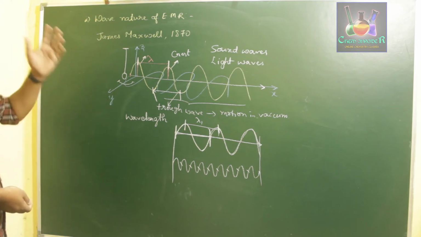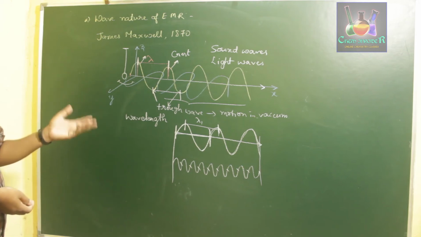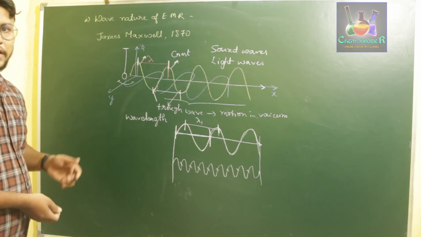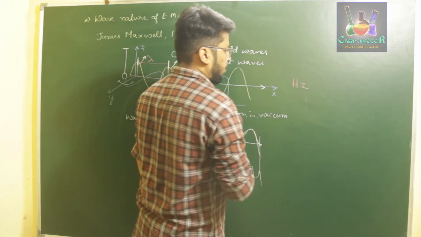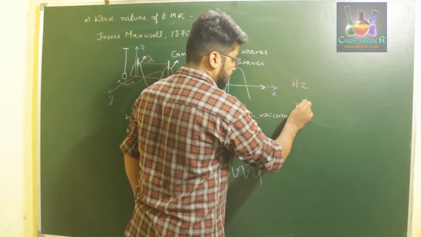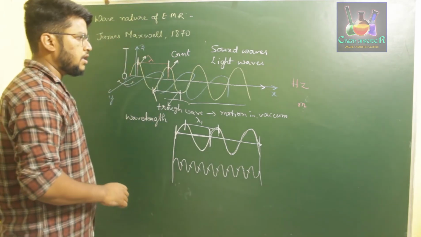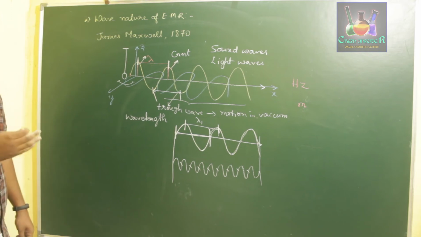So we have multiple sections of electromagnetic radiation which vary with respect to their frequency or wavelength. So this was the third point which Maxwell explained. We'll look into this more later. And the fourth point which he explained was that each of these electromagnetic radiations can be explained in terms of different SI units. Usually they are termed in hertz for frequency and meters for wavelength. Those are the SI units for frequency and wavelength.